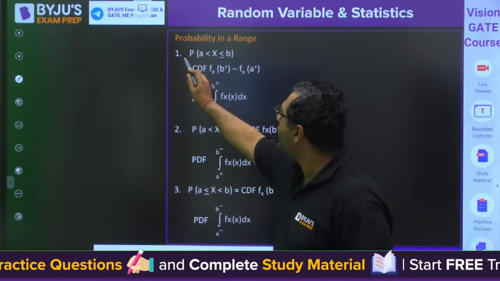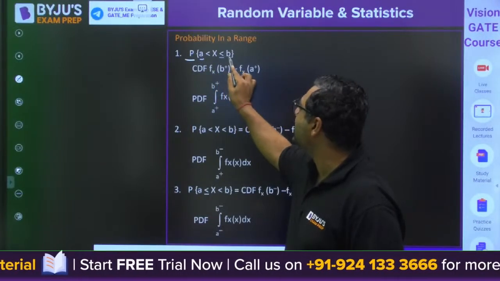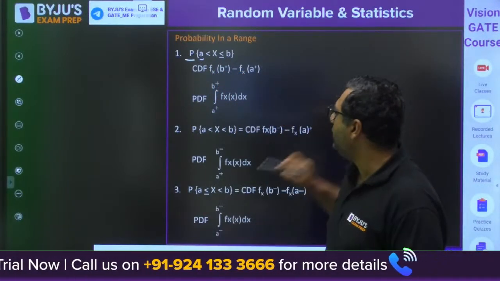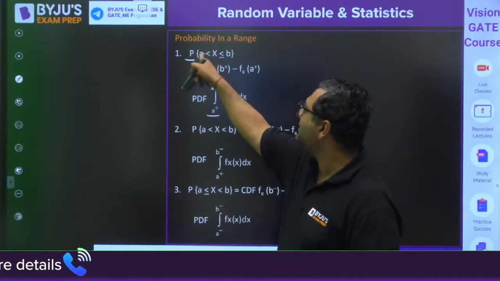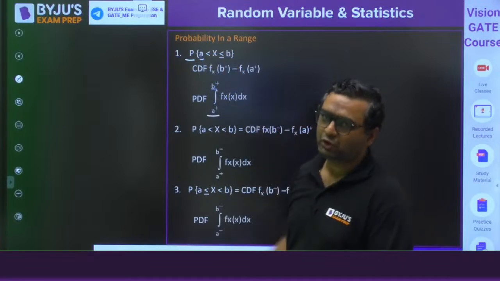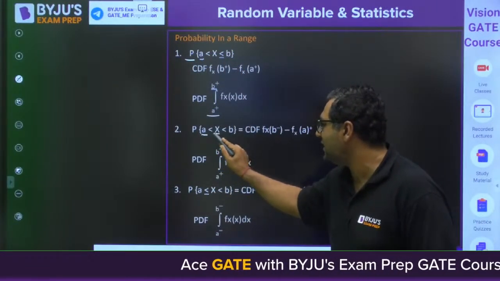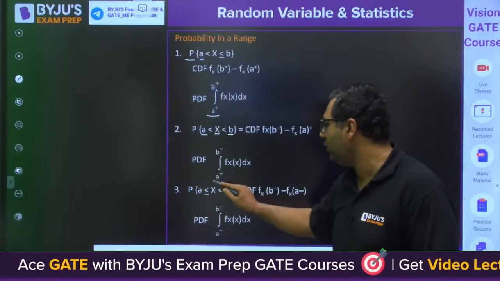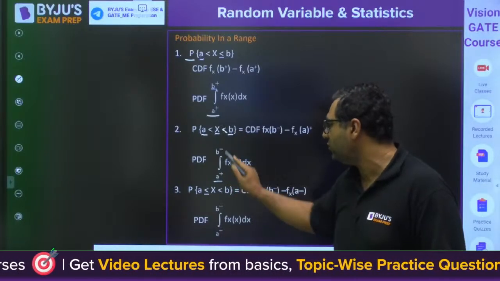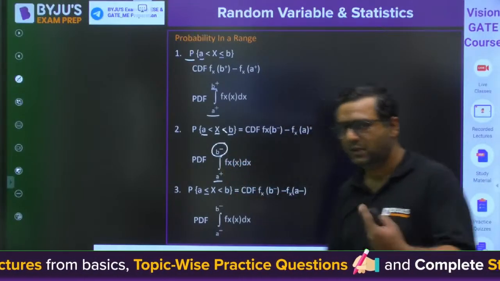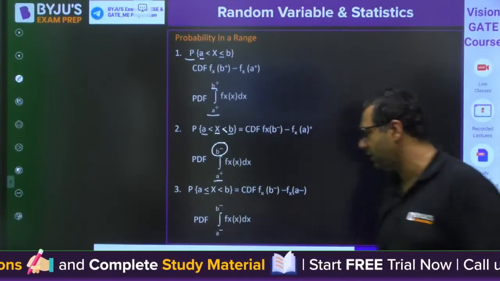Whenever you have a probability in a range, like a less than x less than equals to b, we will be going for integration from a plus to b plus. Why a plus? Because x is more than a and less than equals to b. If we have a less than x less than b, then we will go from a plus because it is more than a, and as it is not equals to b, we will go up to only b minus. These things I will be using in the questions, and there you will get better understanding.